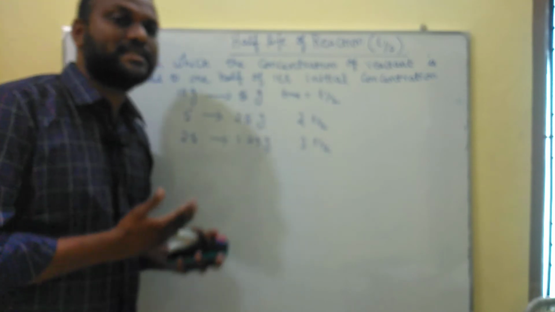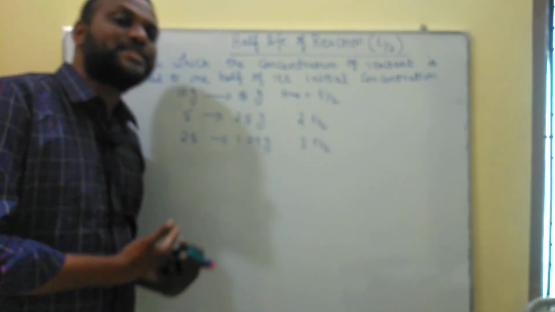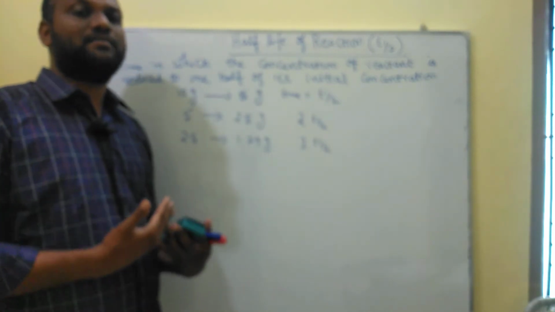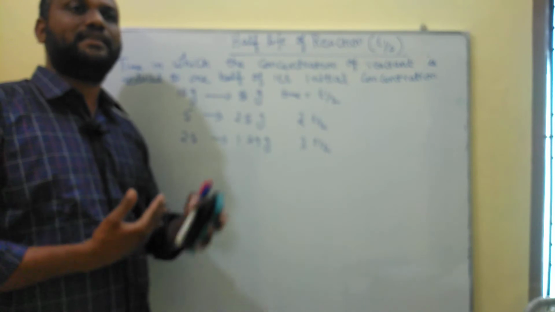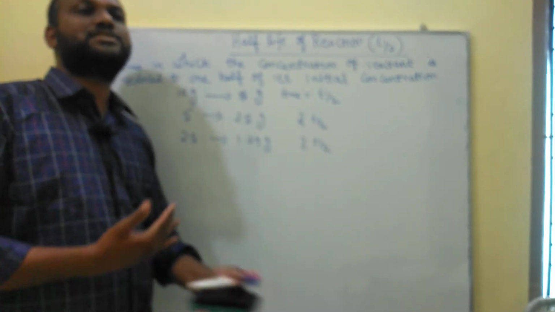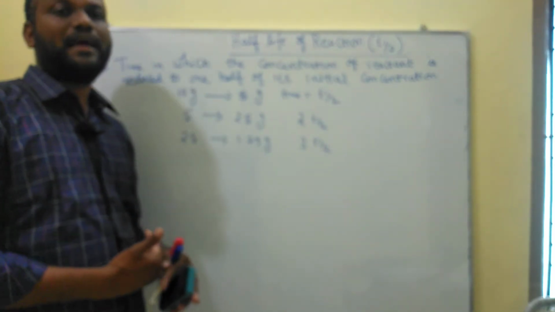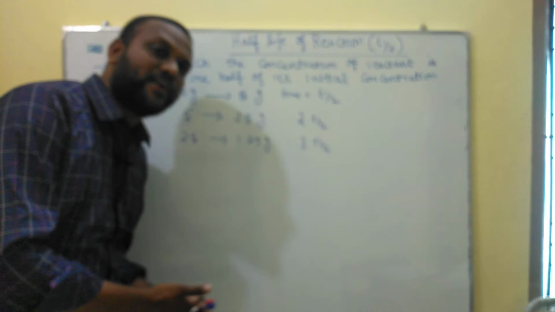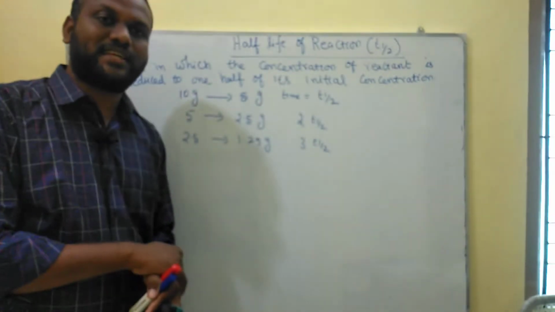Suppose 100% is converted to 50%, that is the first T half. 50% to 25% is the second T half. Then 25% to 12.5% is the third T half, and 12.5% to 6.25% is the next T half. So the successive T half keeps on going.